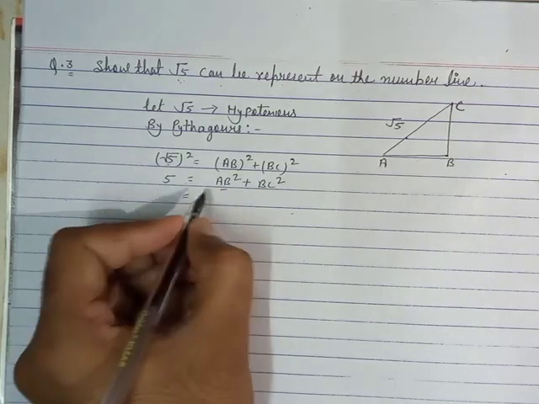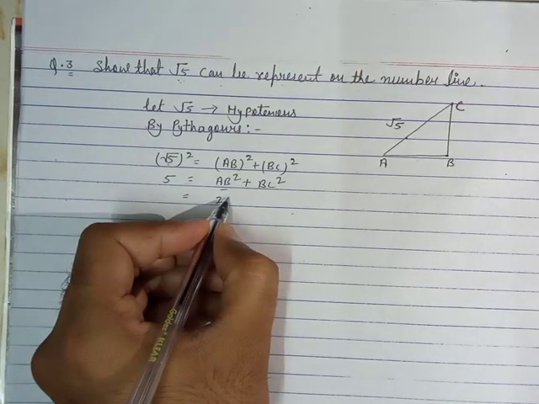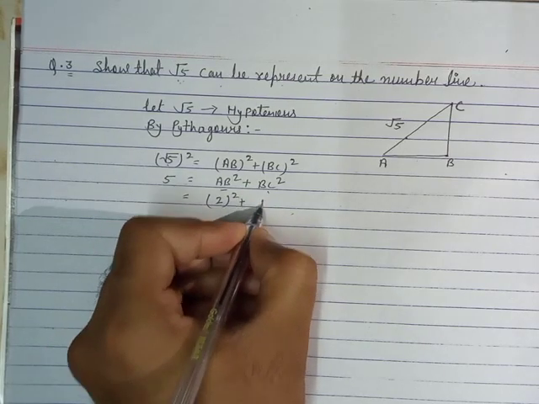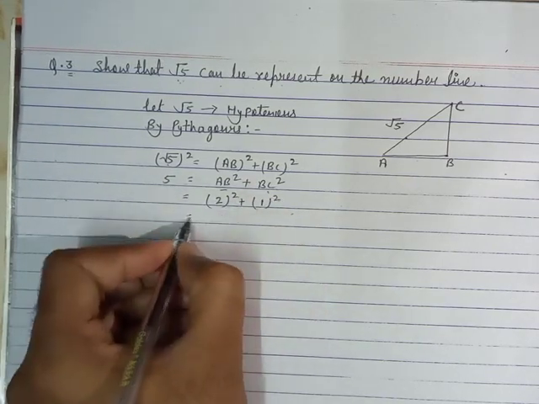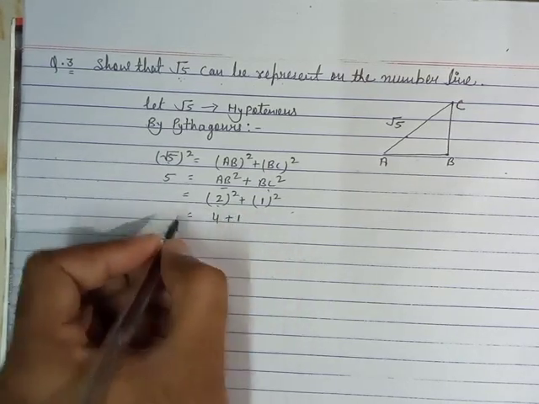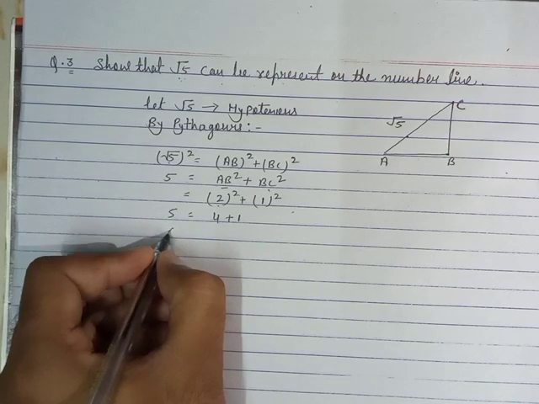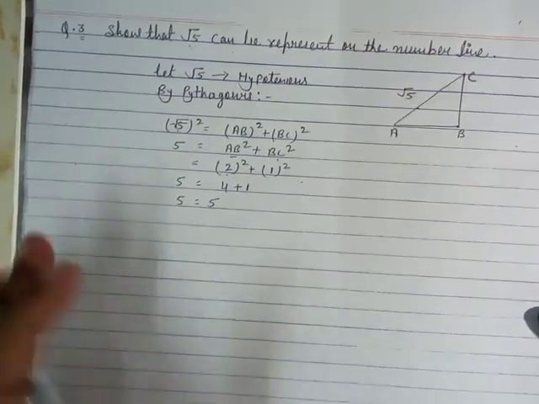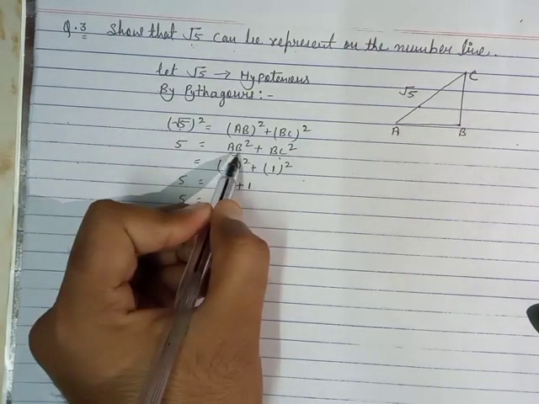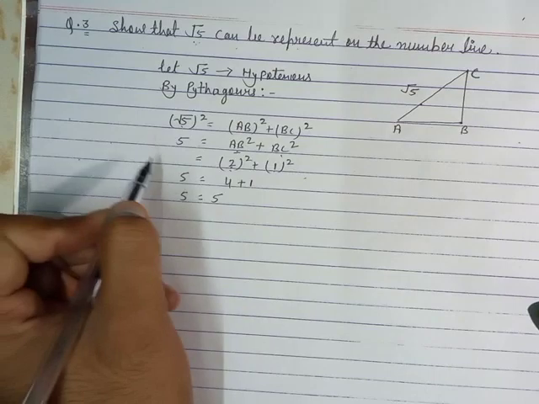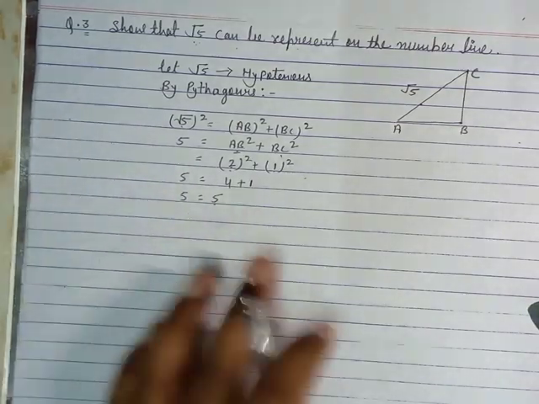When we put the AB value 2 and we put the value of BC 1 here, then you can see 2 square gives us 4 and 1 square gives us 1. So it becomes 5 equals 5. Both sides are equal here. Now you can see that if we put the value of AB as 2 and BC as 1, then you get the value 5 here.